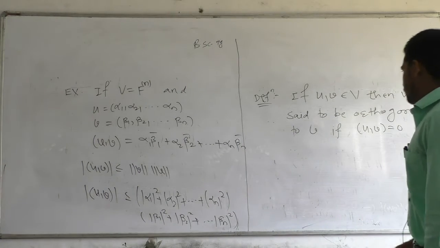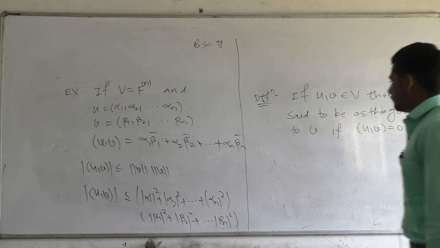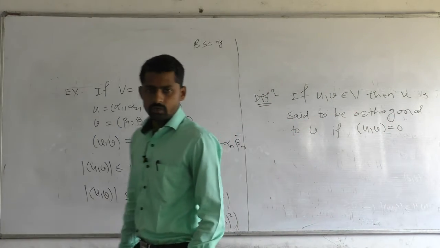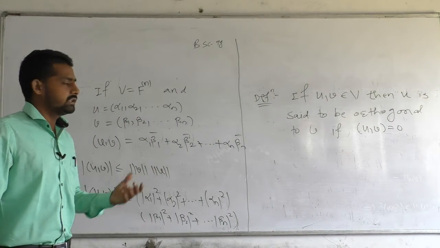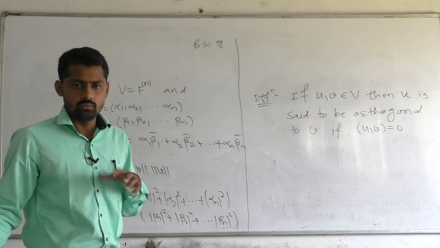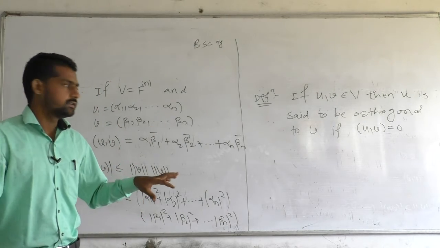So understand the definition. If V is a vector space and u comma v are elements of V, then we say that u is orthogonal to v if their inner product is 0.